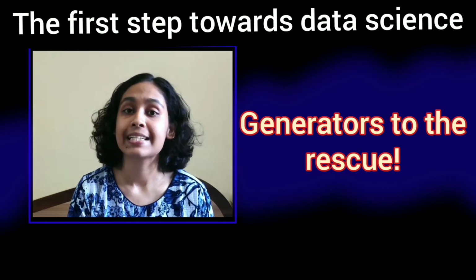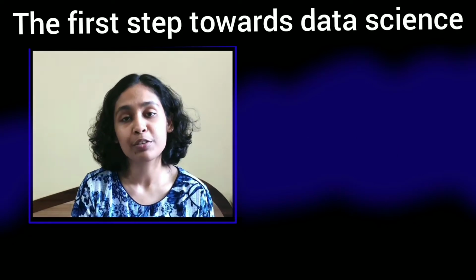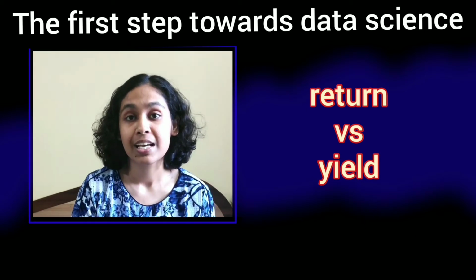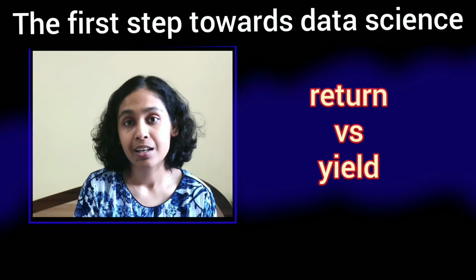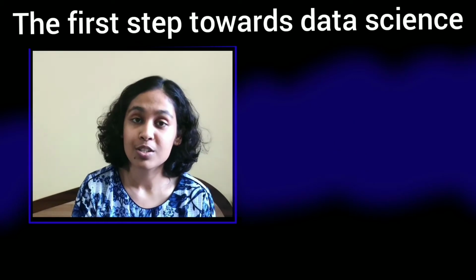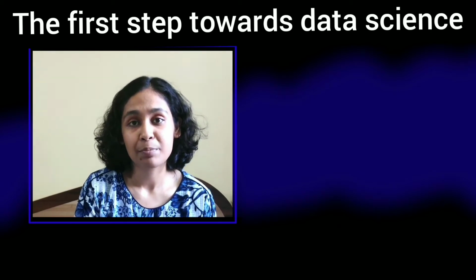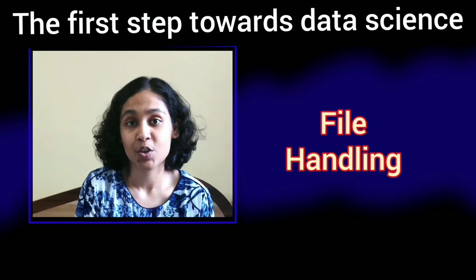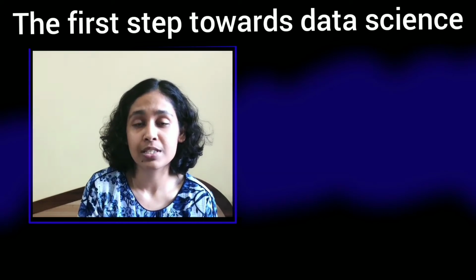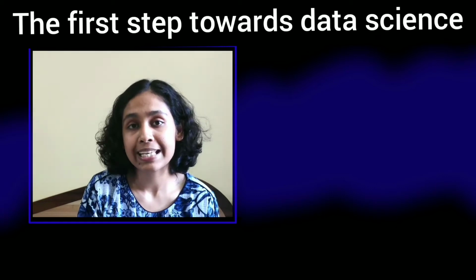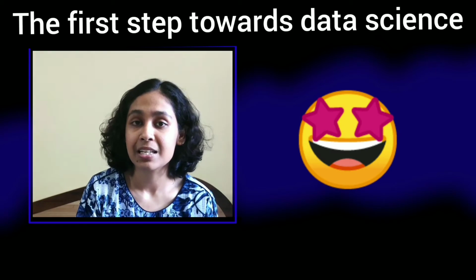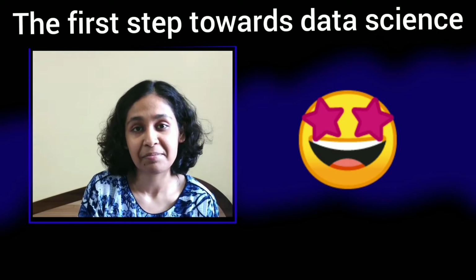So let's look at practical examples of it and how a normal function is different from a generator function. Just a point to be noted, normal functions say return, generator functions say yield. Now let's actually implement it and check it out. Also, generators are your first step towards actually implementing data science concepts, such as dealing with large files and extracting lines or rows and columns and so on. We'll also be taking a small example on that after we finish the basics. So let's move ahead and start implementing generators and start loving them.